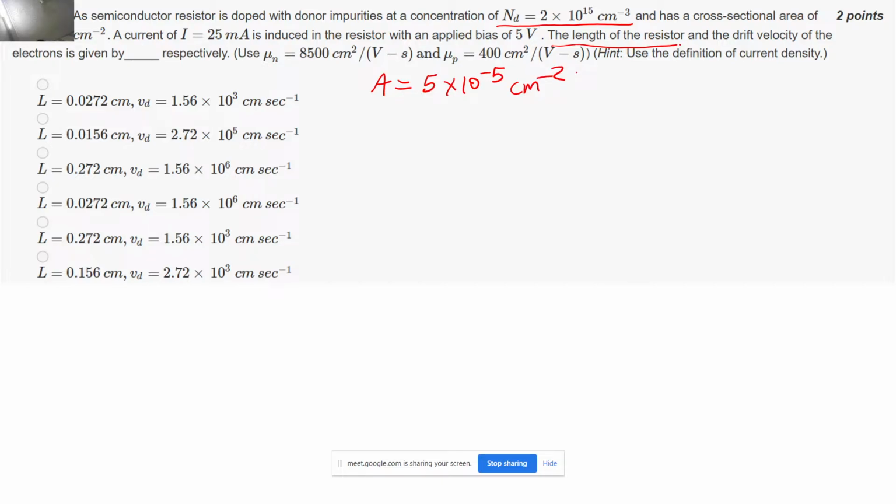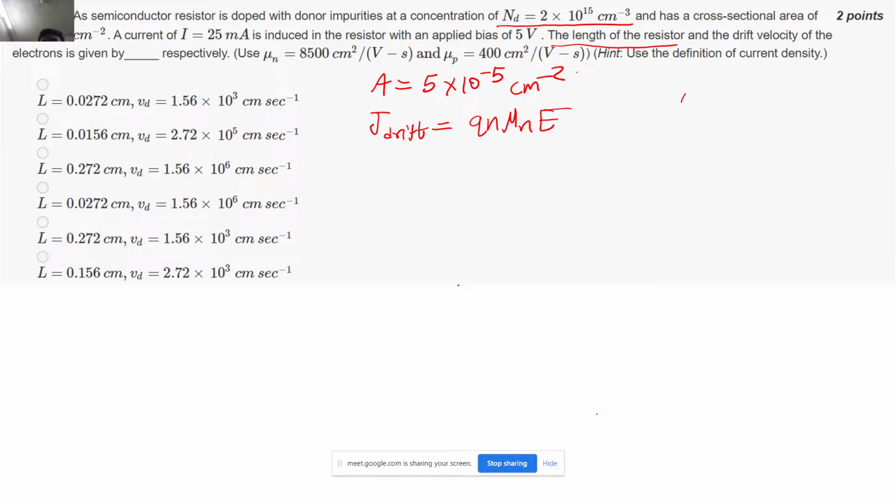So now Nd is given, like it is an n-type doped semiconductor, right? So now we know J drift is nothing but q n mu n E, right? So now, just a minute. Yeah. So you know that the semiconductor, let's say this is a slab.